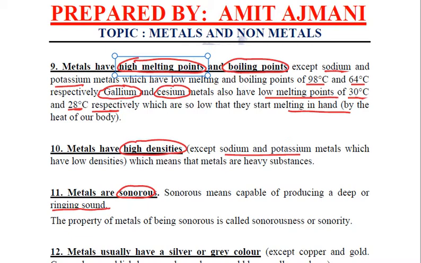That sound is ringing sound. That is a different sound. Otherwise we hit a wooden door or we hit a plastic sheet, even that is going to produce sound, but that is not being sonorous. It is the metallic ringing sound, and this property is called sonorosity or sonorousness.